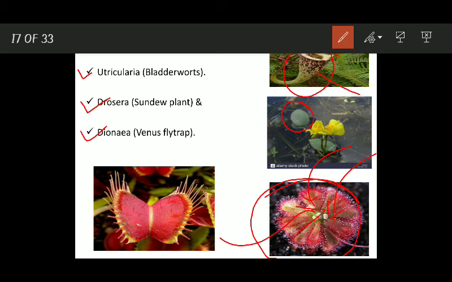Then we have the Dionaea, which is also known as Venus flytrap. This type of plant has some special trap like structures. जब भी कोई इंसेक्ट इस पे लैंड करता है, जो ये ट्रैप होता है ये बंद हो जाता है. And the insect gets lodged inside, and then it is digested by the secretion of the digestive enzymes.